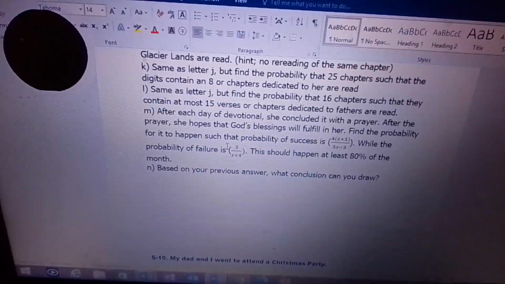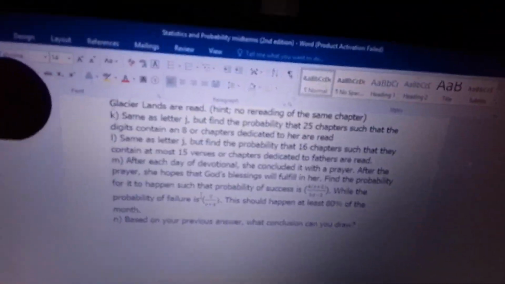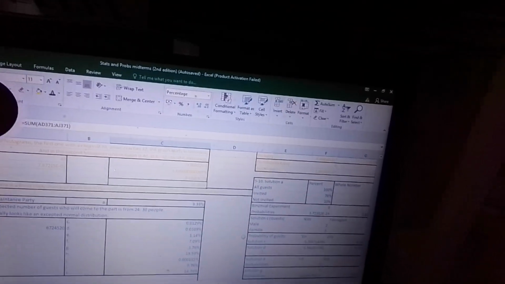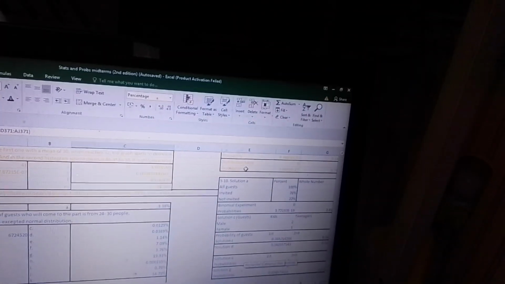Remember, we've already worked on the rational equations. We're already done. Now, we need to find out how much it will happen for at least 80% of the month. And this is what I need to do: we need to sum it up. That's why I did it this way. Remember, these are the probabilities. So, I did it this way.